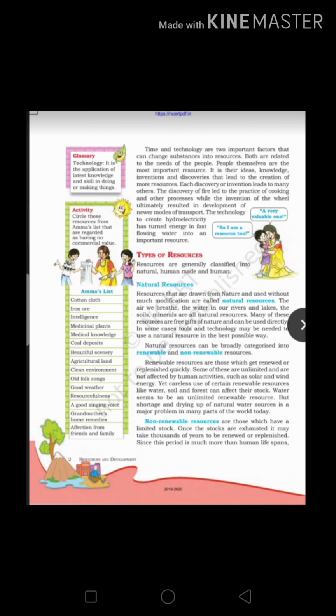Renewable resources are those which get renewed or replenished quickly. Some of these are unlimited and are not affected by human activities, such as solar and wind energy. Yet if we are careless in using some renewable resources like water, soil or forests, it can affect their stock.